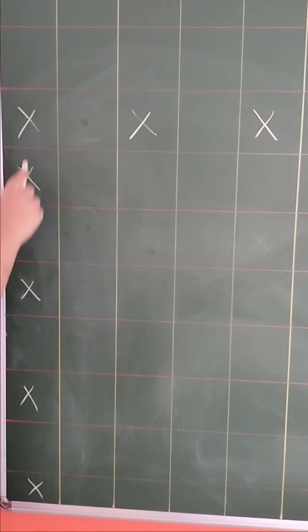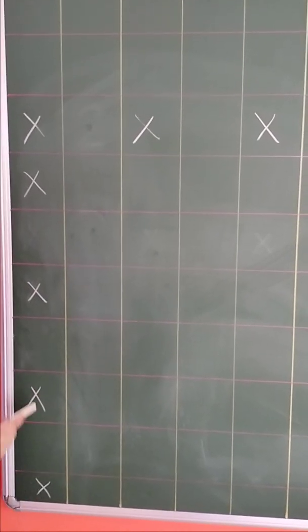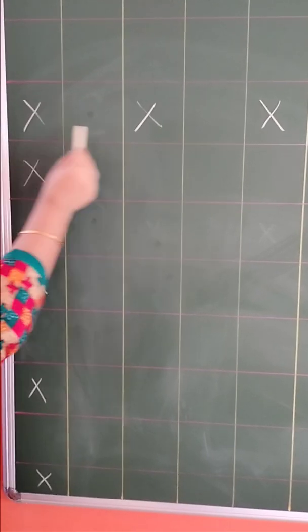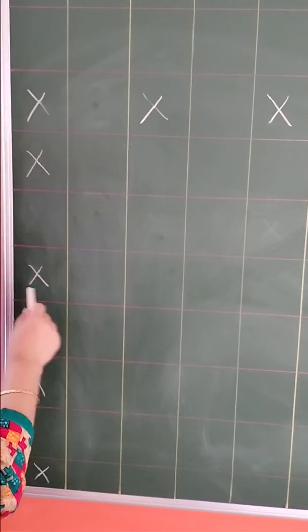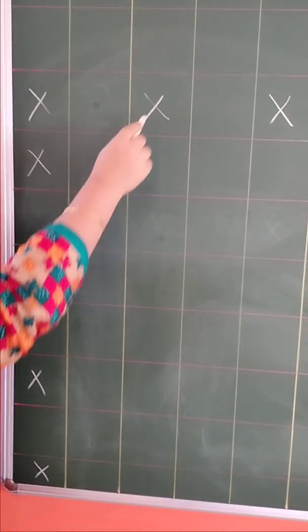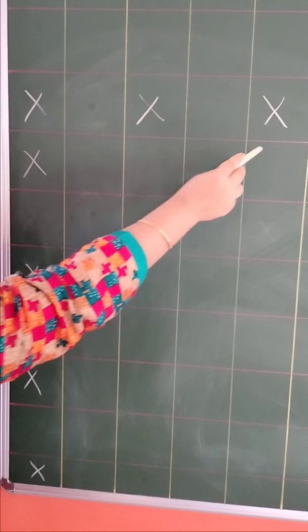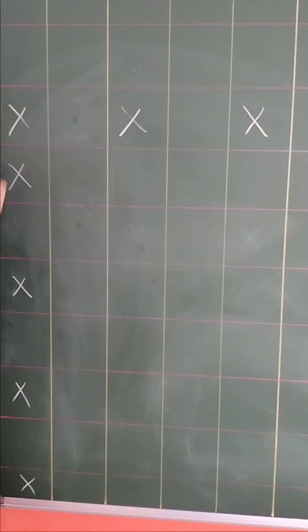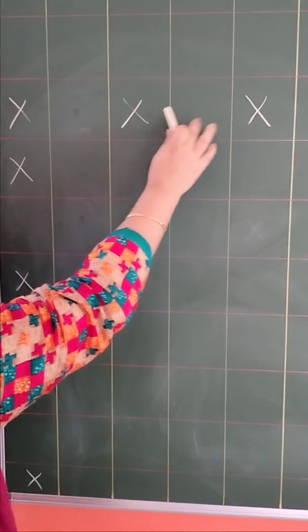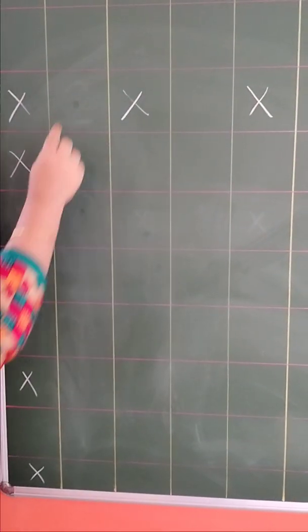As discussed, I have written, place this cross mark. Cross marks indicate that these lines will not be filled. Say like this. This line and this line. These lines will not be filled. We'll write in these lines. So I'll start from here.